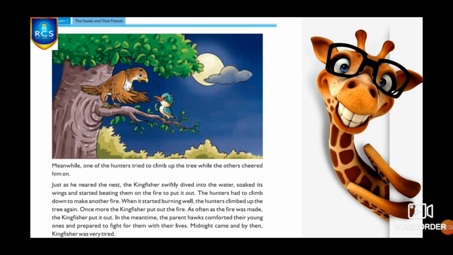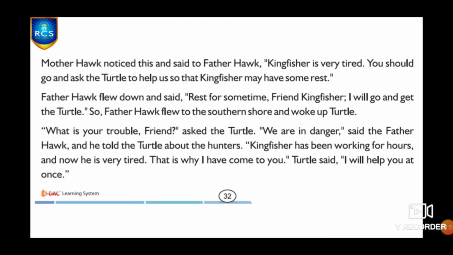As often as the fire was made, the kingfisher put it out. In the meantime, the parent hawks comforted their young ones and prepared to fight for them with their lives. Midnight came, and by then Kingfisher felt really very tired.